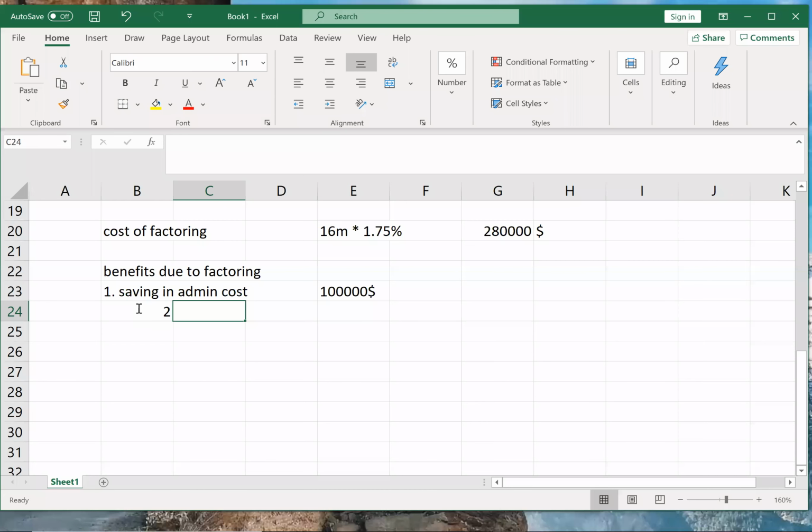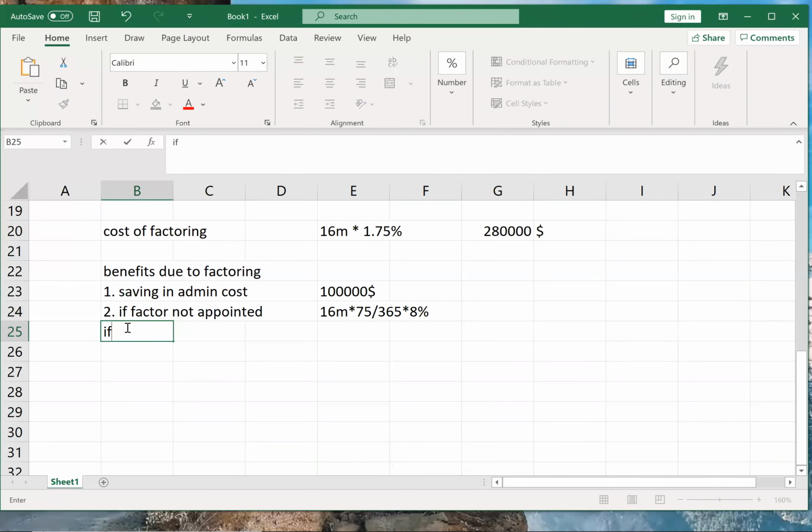Same like last problem. Correct? If factor was not appointed, how much I would have paid? I would have paid $16 million, correct, into 75 by 365, correct, and into 8%. I'll have paid it at 8% if factor was not appointed.